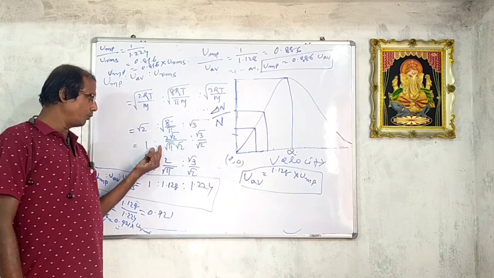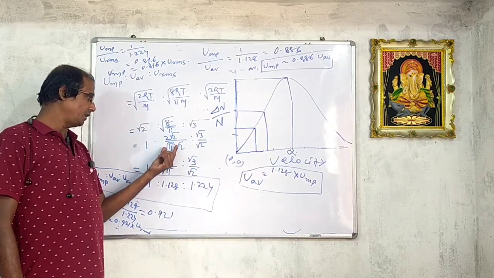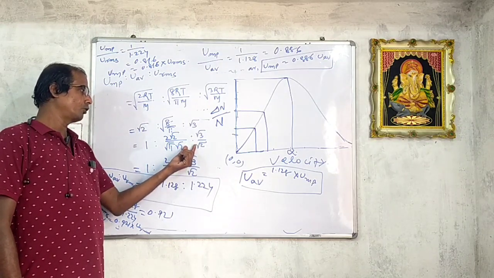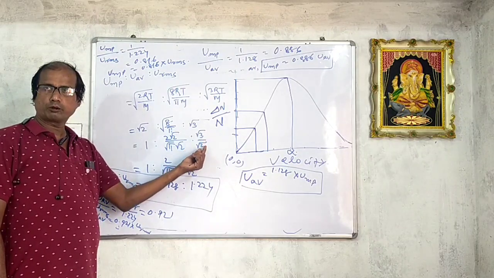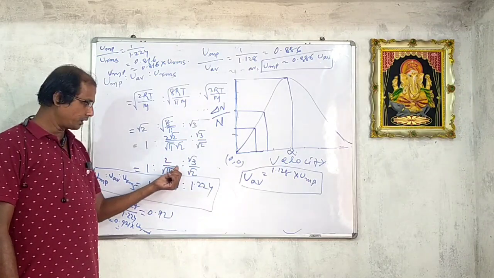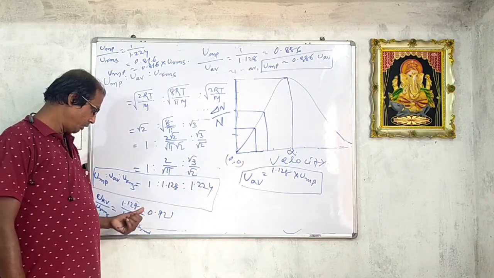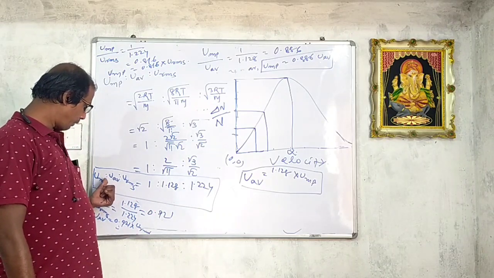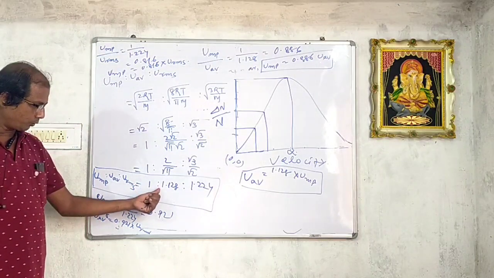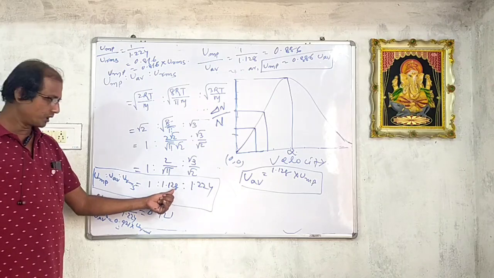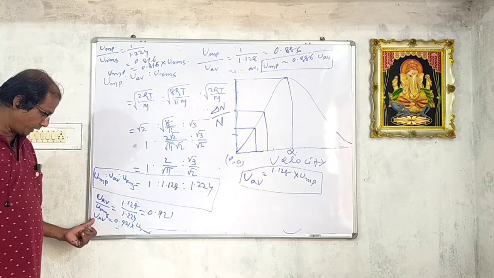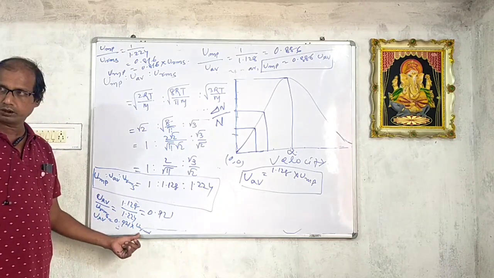So 1 is to 2 by square root of pi is to root 3 by root 2. So most probable velocity is to average velocity is to RMS velocity equal to 1 is to 1.128 is to 1.224.